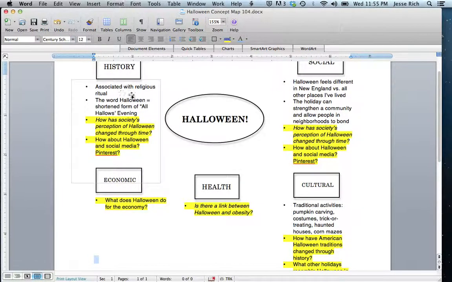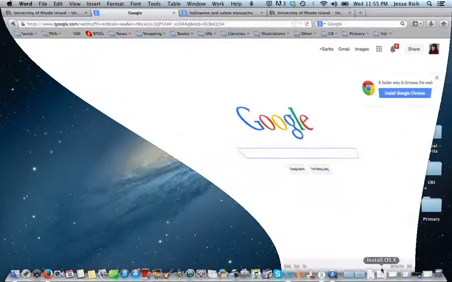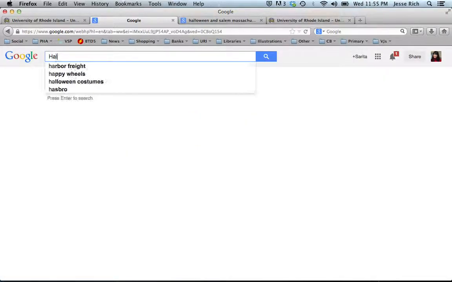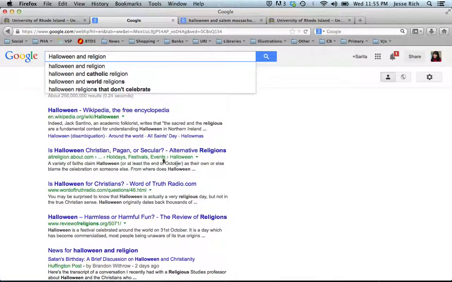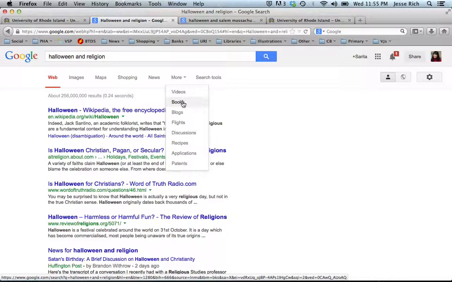So let's start with a keyword search on Google. Okay, so we'll go to Google and let's start with Halloween and religion and see what comes up. And we're looking specifically for books because we need some scholarly sources. And books are also a good place to go for background information. So you'll type your keywords up in there, and then here's where you'll find books.